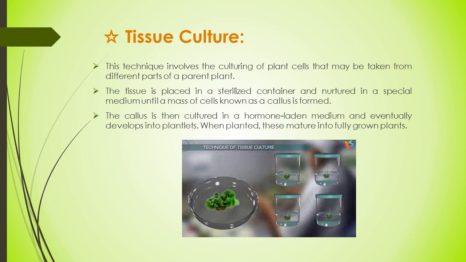The callus is then cultured in a hormone-laden medium, an artificial environment, and eventually develops into plantlets. When planted, these mature into fully grown plants. This is today considered a very common and popular technique of vegetative propagation.